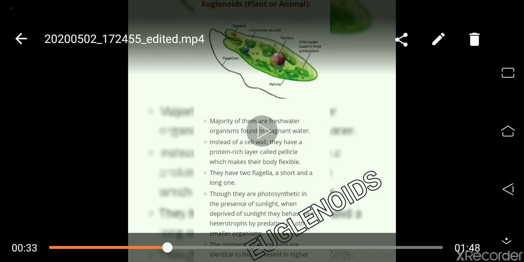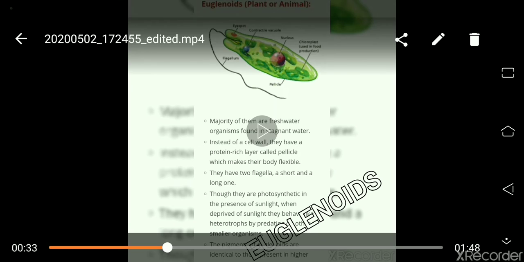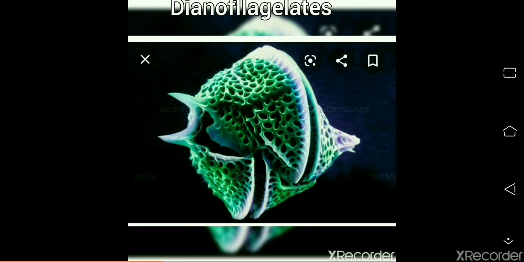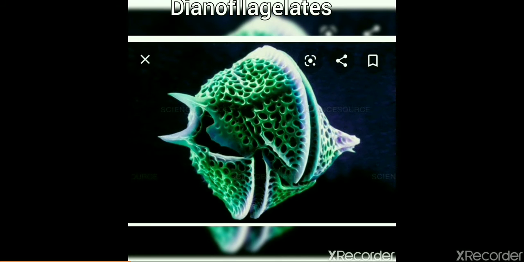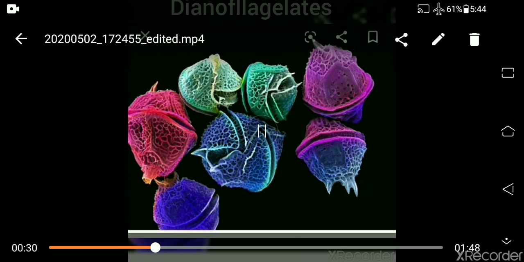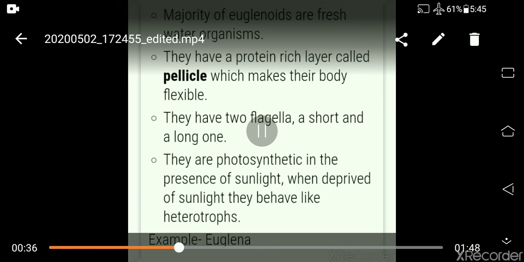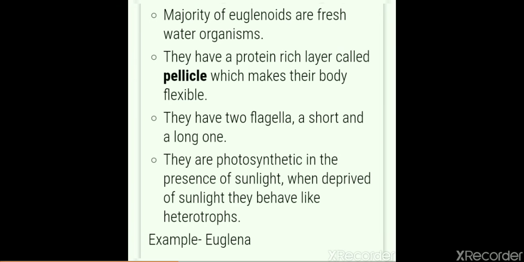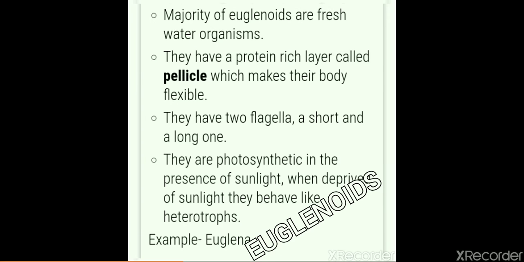So these are dinoflagellates. And now the next class is euglenoid. Here we will study euglenoid, after dinoflagellates. The characteristics of euglenoid you will see in the next section. See here. These are the characteristics of euglenoid.